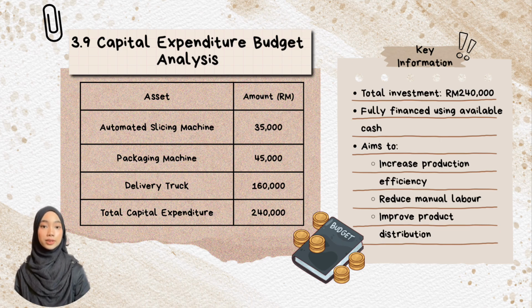The investment includes an automated slicing machine costing RM 35,000, a packaging machine costing RM 45,000, and a delivery truck costing RM 160,000. According to the case study, this asset will be fully financed using the company's available cash. Although this requires a large cash outflow, the investment is expected to improve production efficiency, reduce manual labor, enhance product distribution, and support the company's long-term expansion.